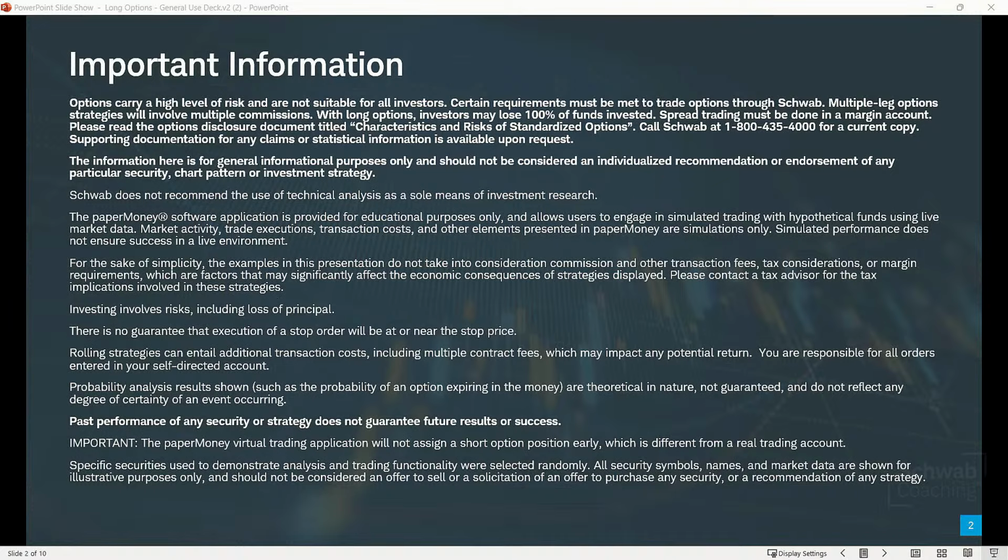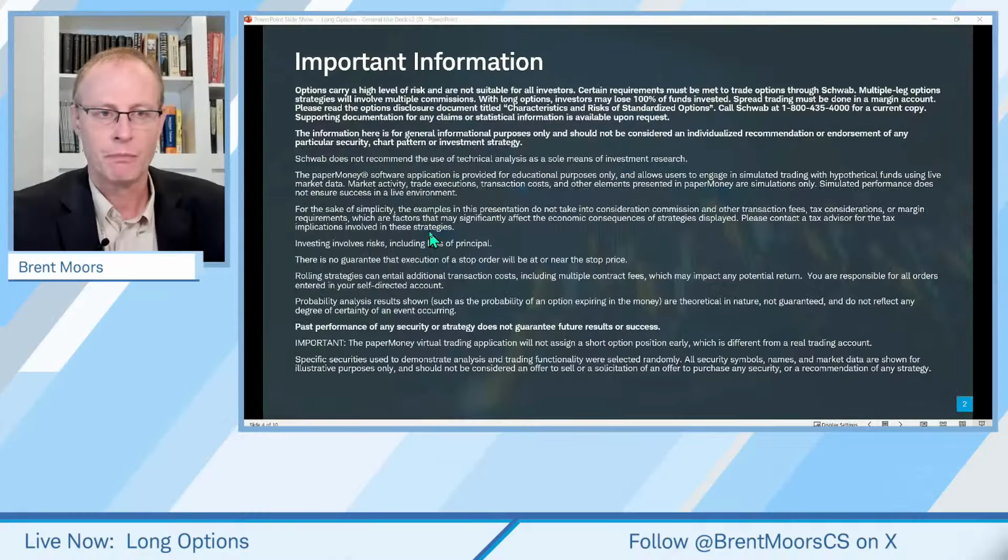We may not use commissions or fees when we do these practice trades today, just realize those are a real thing, something you need to factor in. And there's no guarantee an execution of a stop order will be at or near the stop price. And past performance of any securities or strategy does not guarantee future results or success. I think those are the main points I wanted to bring up.